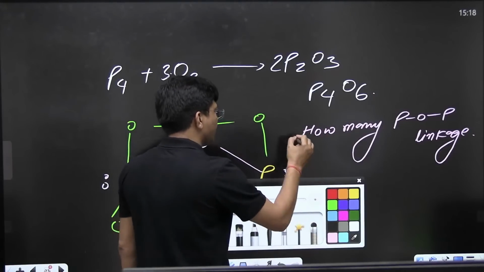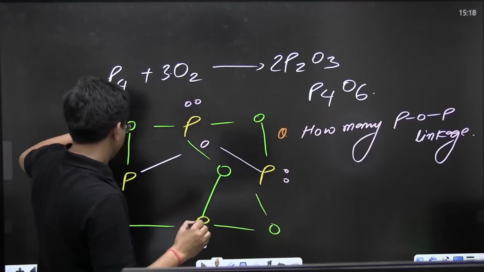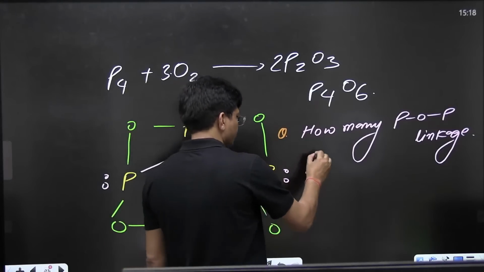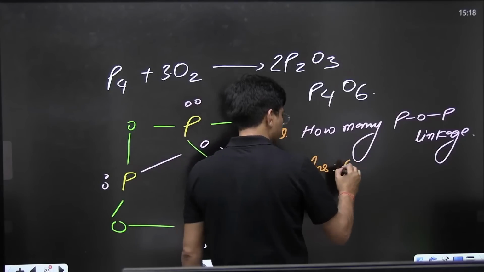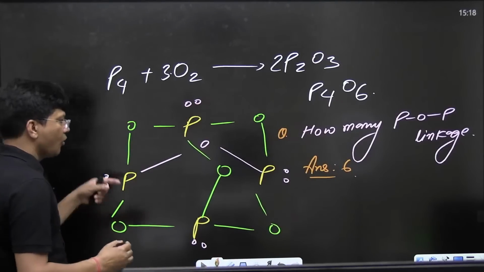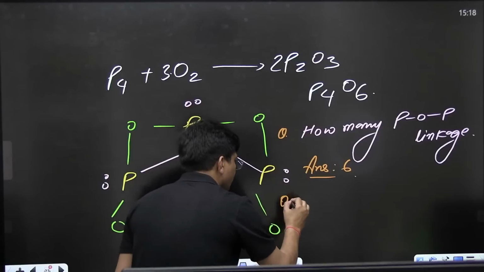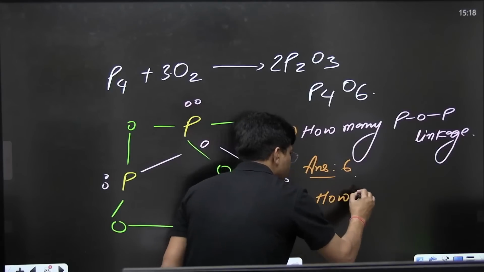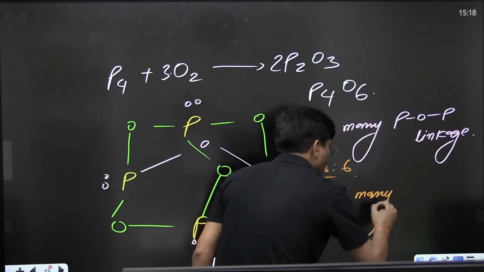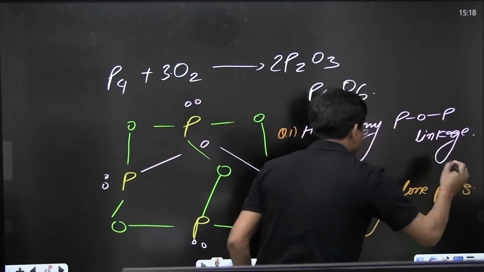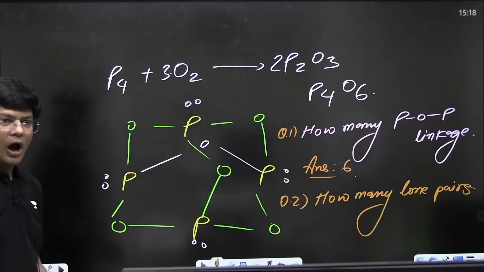So, the answer will come out 1, 2, 3, 4, 5, 6. Answer will be 6. Now, question number 2: how many lone pairs in this compound? That was question number 1, this is question number 2. Just find out how many lone pairs.